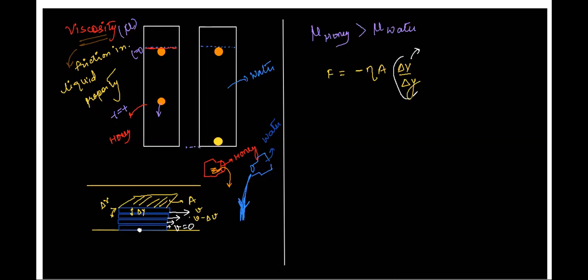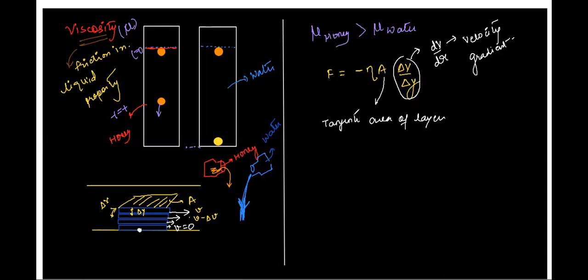This entire expression delta V by delta Y is also sometimes written as dV by dy or dV by dr, and it's called the velocity gradient. That is, how is velocity changing with respect to height from the ground? Velocity gradient, right? This A is the area of the liquid layer. Which area? Tangential area of the liquid layer, right?